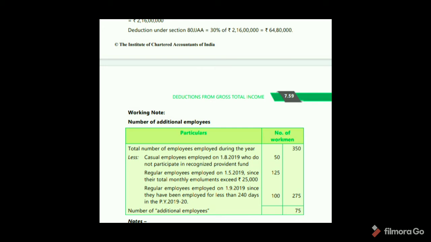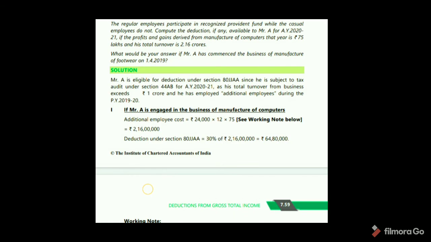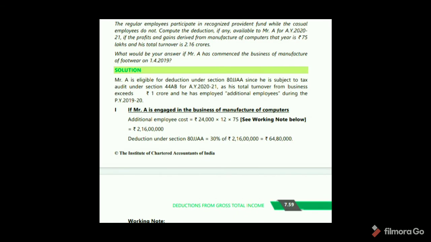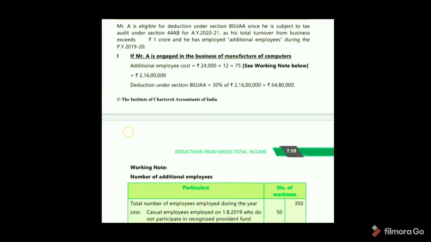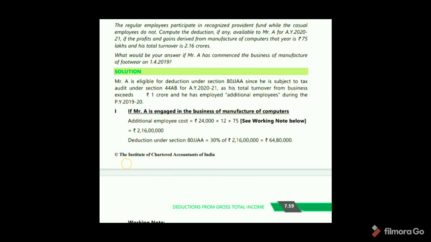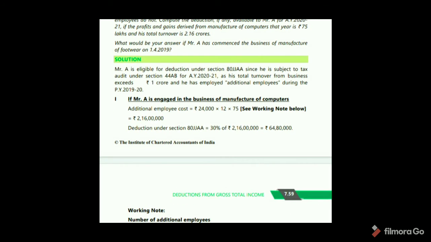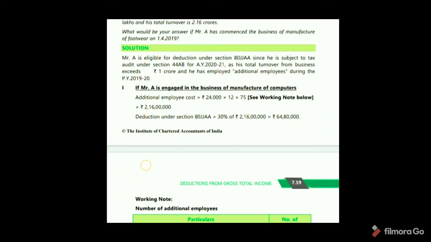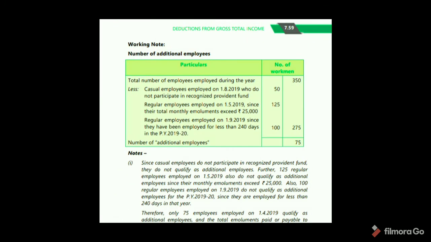So 100. And next, 350 minus 275, number of additional employees 75. See here, 24,000 into 12 into 75 additional employees. Okay. And here, what would be your answer if Mr. A has commenced the business of manufacture of footwear on 1/4/2019?